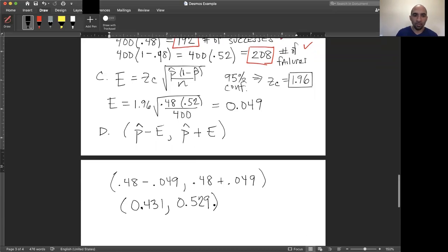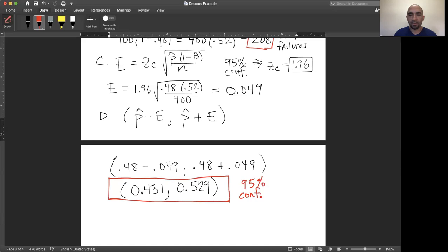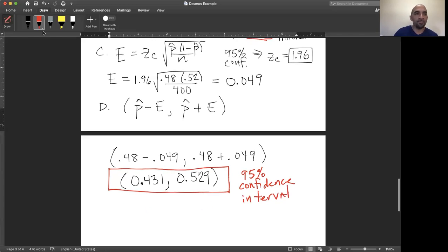So right now what we can conclude is that this is essentially our 95% confidence interval for the unknown population proportion, which is the proportion of all US adults in late March who believe that the federal government is doing a good job preventing the spread of the coronavirus. It is certainly possible that the true population proportion is not inside this interval, but we have 95% confidence that it is, assuming that the sample was representative and random. So for the interpretation,